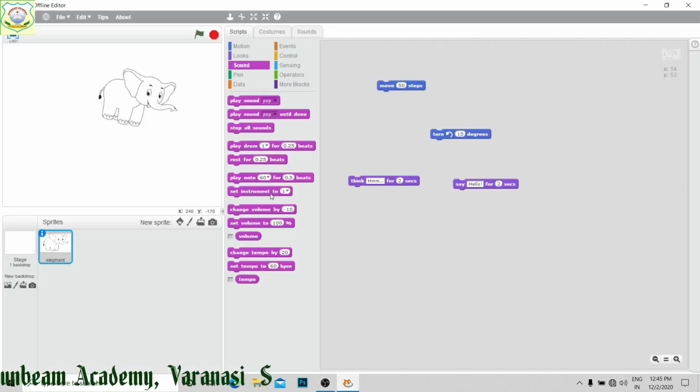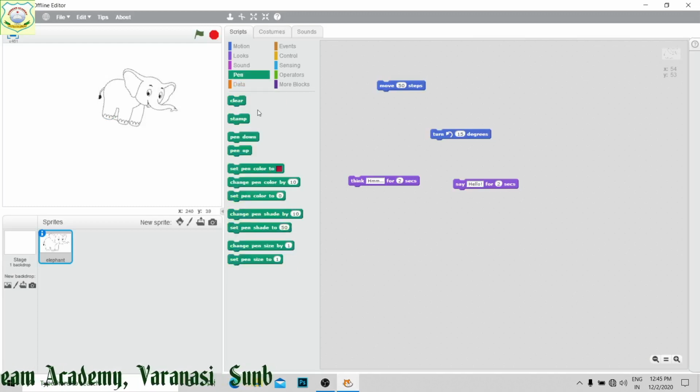Next is your pen. This you have seen. This is just pen up, pen down, meaning the movement of lines on your screen, that is what we use. Set pen color. This I have taken. Then if you want to make movement of the pen, then you can do it, right?